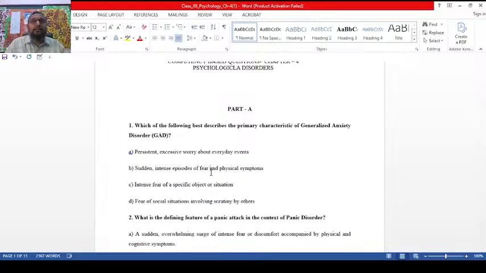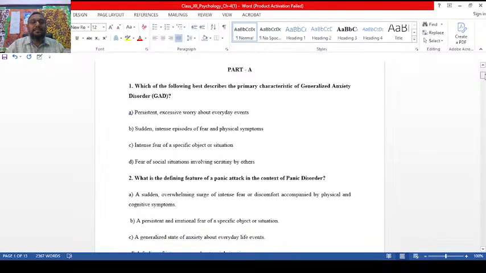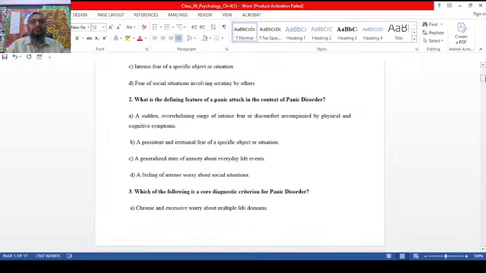the second one, panic disorder. The third one is indicating the phobias, and the fourth one is indicating again the phobias. Now, what is the defining feature of a panic attack in the context of panic disorder? Yes, a sudden overwhelming surge of intense fear or discomfort accompanied by physical and cognitive symptoms. So option A is the right answer for this also.